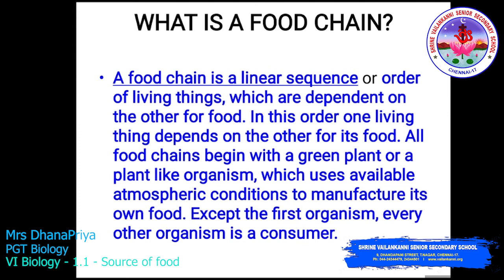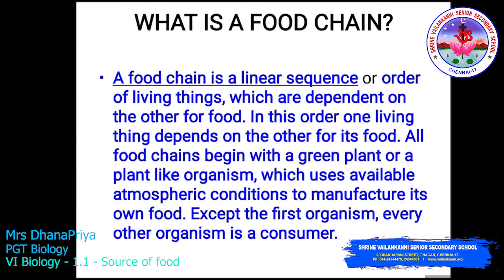What is a food chain? A food chain is a linear sequence or order of living things which are dependent on each other for food. In this order, one living thing depends on another for its food. All food chains begin with a green plant, that is the producer, a plant organism which uses available atmospheric conditions to manufacture its own food. Except the first organism, every other organism is a consumer.